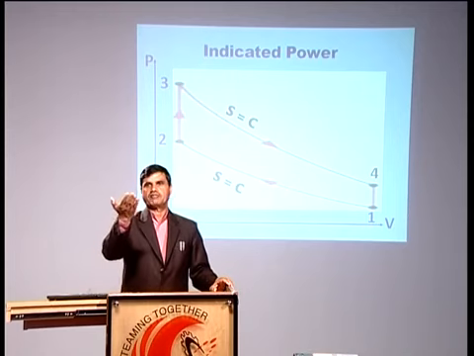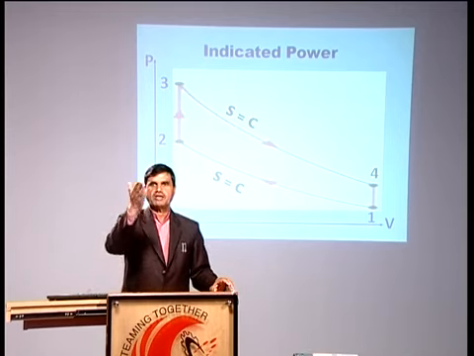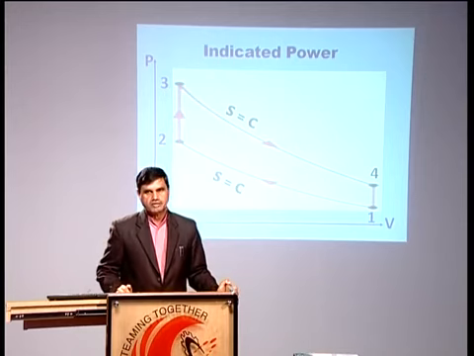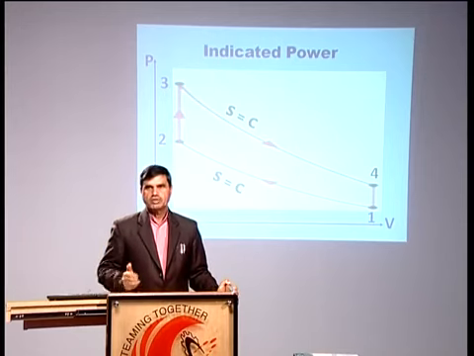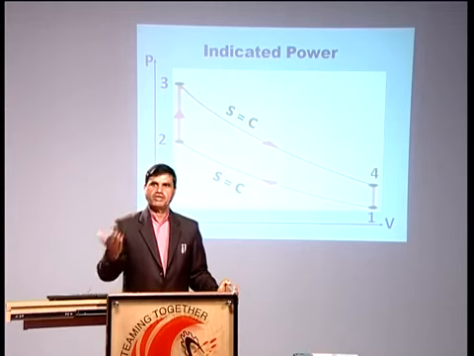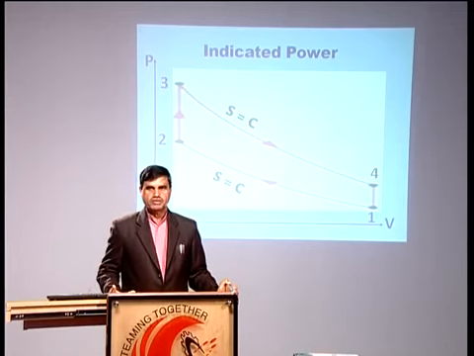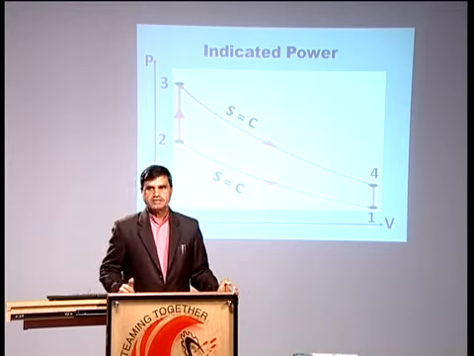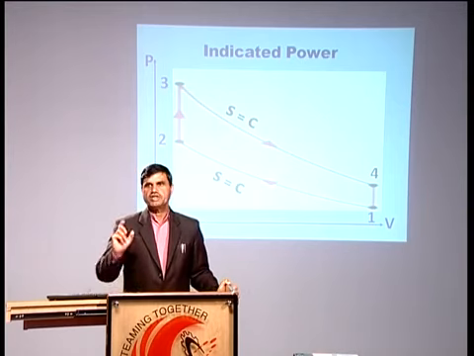This is indicated power. Heat addition between 2 and 3 is at constant volume, and heat rejection between 4 and 1 is at constant volume. The entropy during expansion between 3 and 4 is constant, and during compression it is constant, but the processes 2 to 3 and 3 to 4 are irreversible.